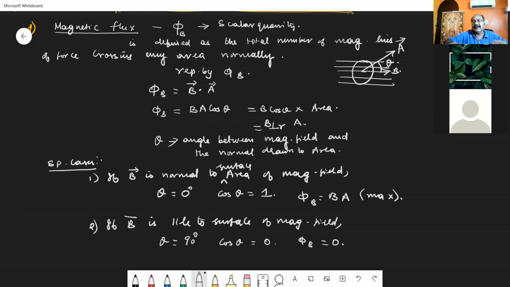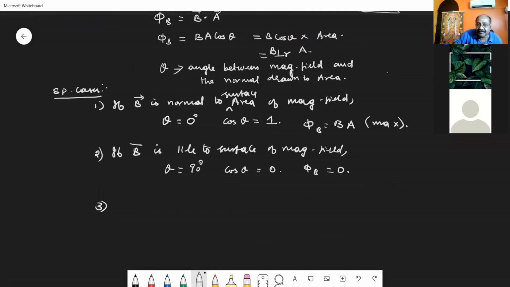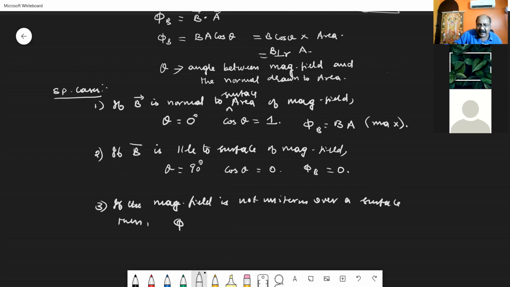Now, that formula is for a uniform magnetic field. Special case 3: if the magnetic field is not uniform over a surface, then how can I write the flux? Then flux phi B is equal to the integral of B vector dot dA vector, taking a small area vector dA instead of the A vector. This integration should be taken over that closed surface.